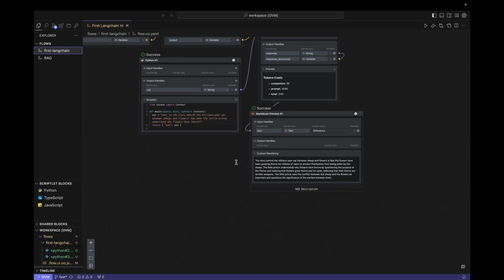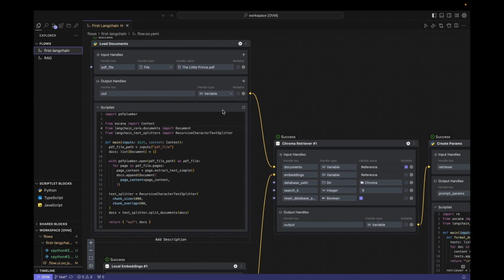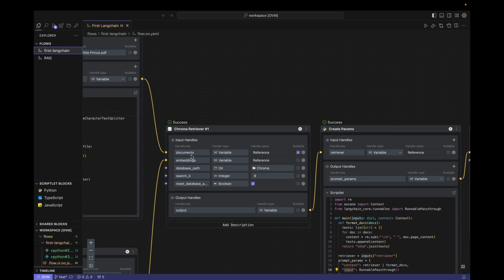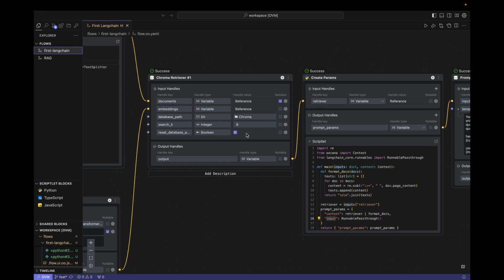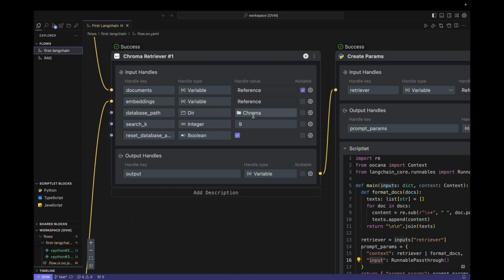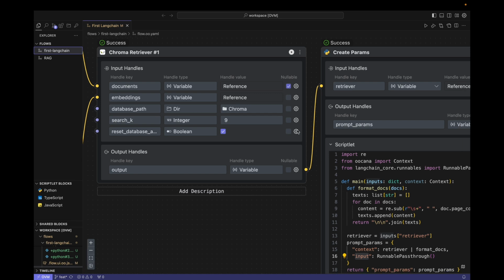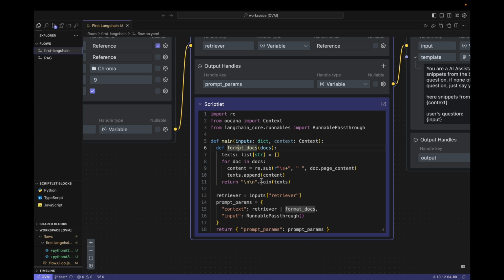So, where do the excerpts of the book we just saw come from? In fact, they are read from the code I wrote before, that is, from the PDF file I specified. But the content of the whole book is too much, and some mechanism is needed to filter it. Therefore, here comes the chroma retriever block, which will vectorize the content of the whole book and store it in the vector database. This vector database is saved in this folder. Then, the downstream will use the user's question as text to query in the chroma retriever block. The chroma retriever block will vectorize the question and find the 9 closest documents to pass downstream.